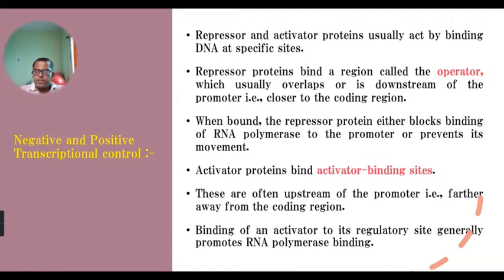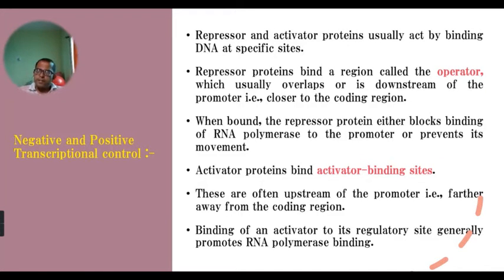It means it is present nearer to the coding region, or it may be present after the promoter region. When this repressor protein gets bound to the operator, it inhibits the binding of RNA polymerase enzyme to the promoter, or it prevents its movement.